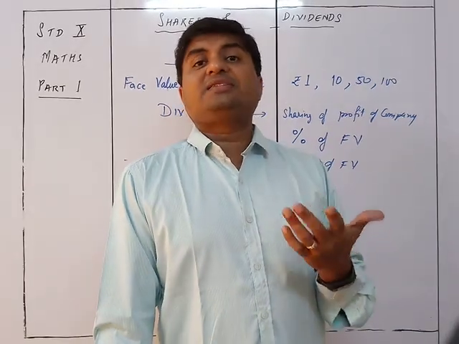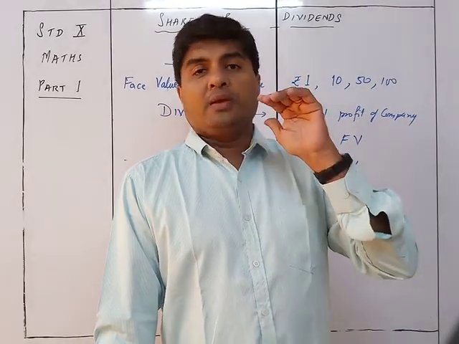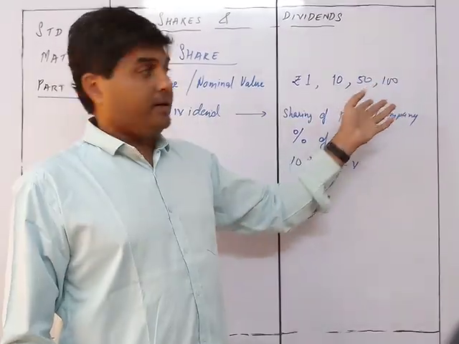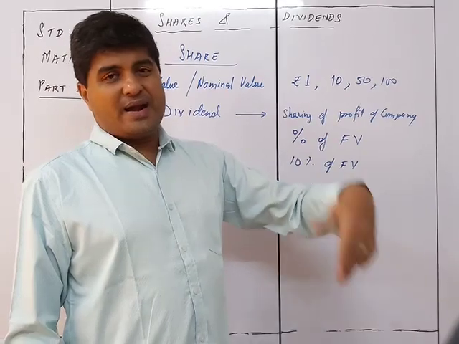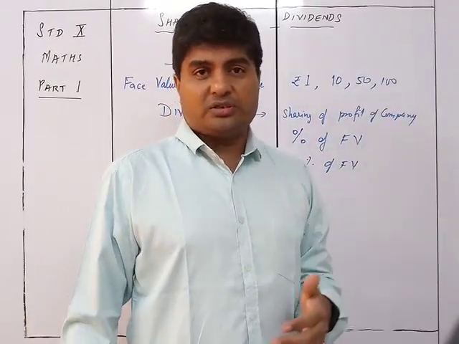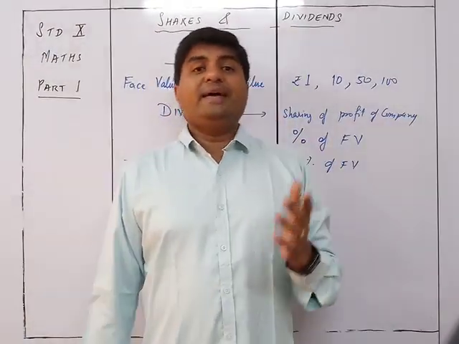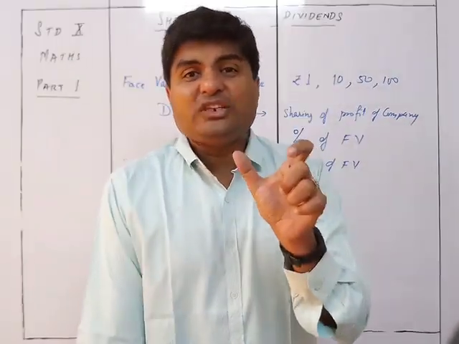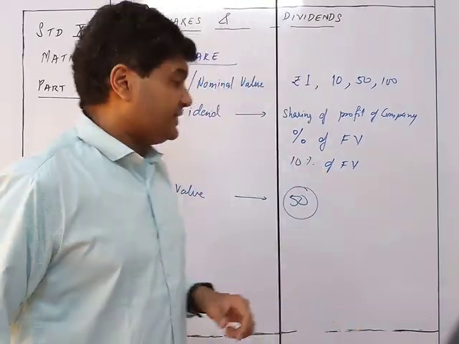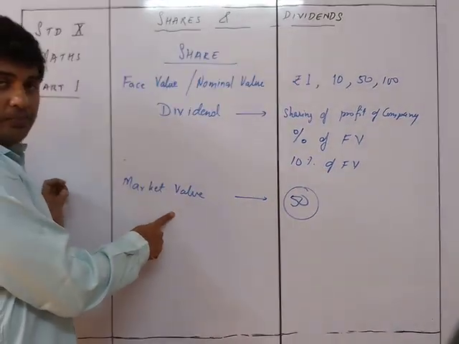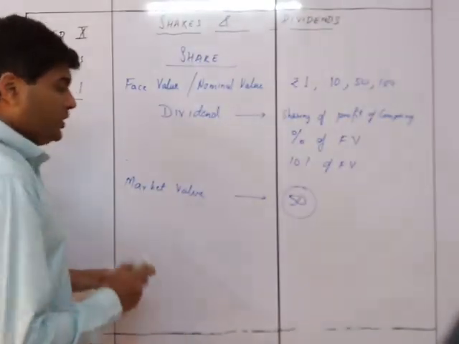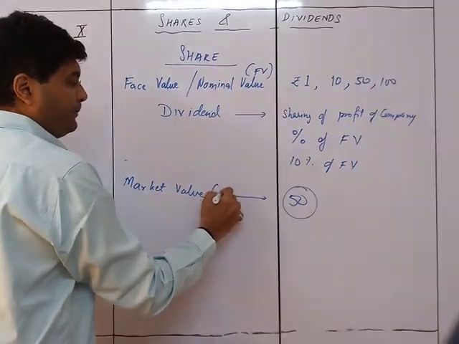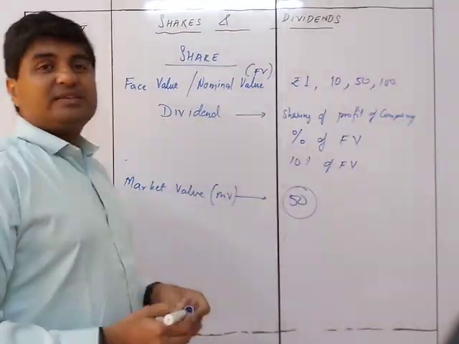So what we've seen is that the cost of the share, which had a face value of only 1, 10, 50 or 100, goes on to 100, 200, 1000, 10,000 and so on. So there is an increment in the value of the shares, and that increased value of the share is called the market value. So this was the FV, face value, and this was the MV. Market value is the value over here.